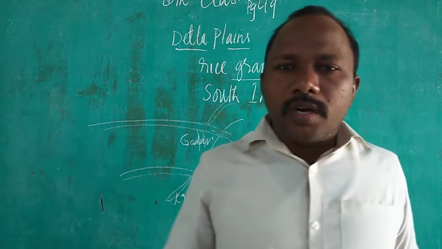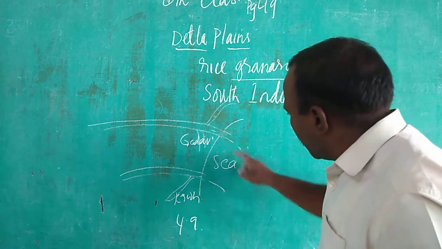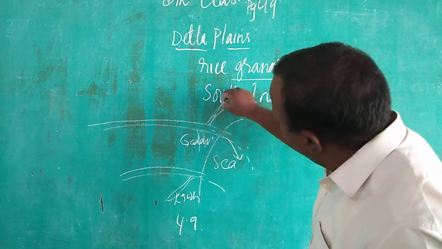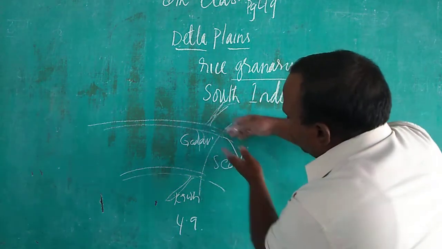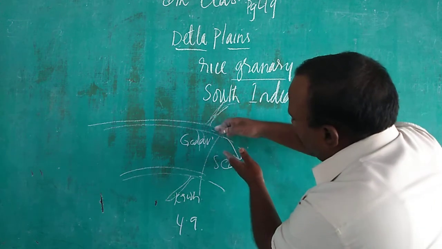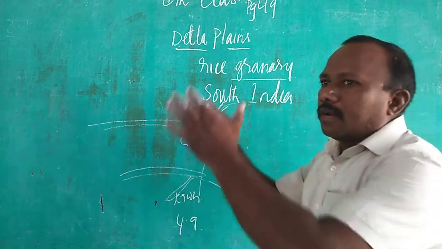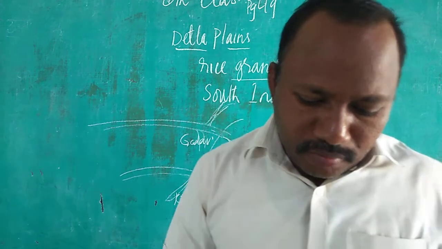So delta means what I told you: the rivers, before falling into the sea, again split into some other small rivers at the mouth of the sea. That's called the delta, children. You can see it even in this picture 4.9.